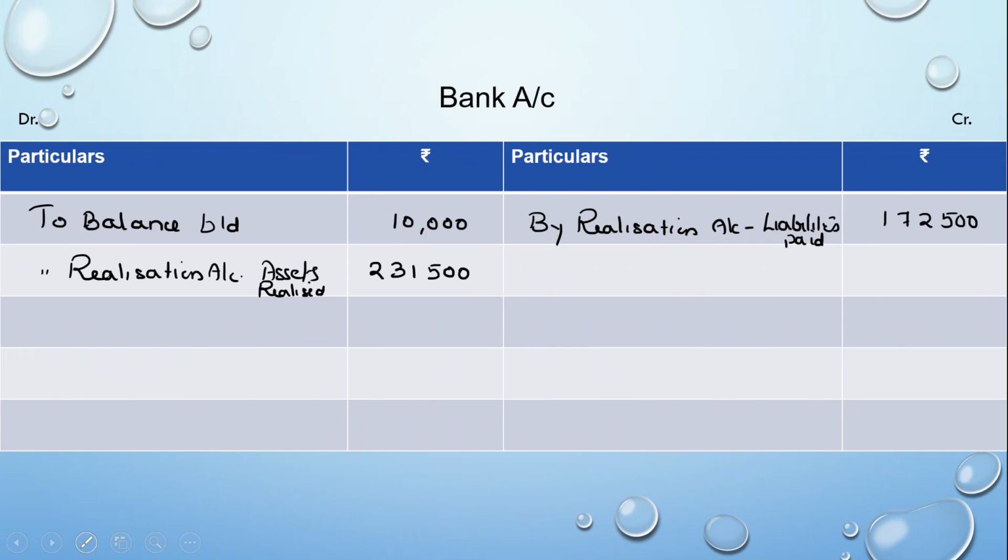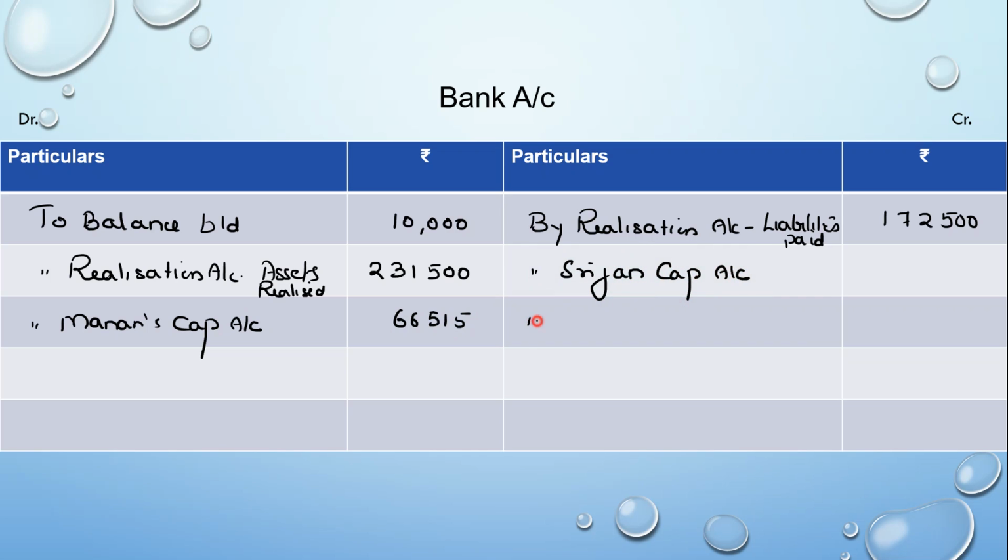So it is going to come here from Manan's capital account, 66,515, and for the other two they are going to be paid back by Srijan's capital account and by Raman's capital account.